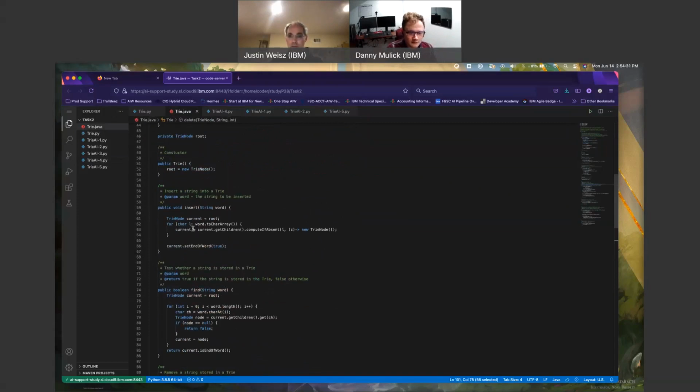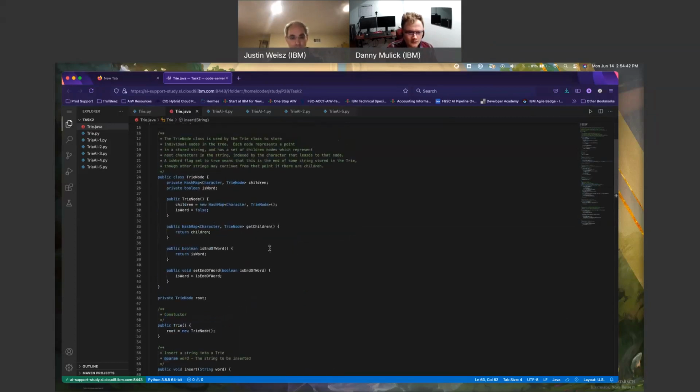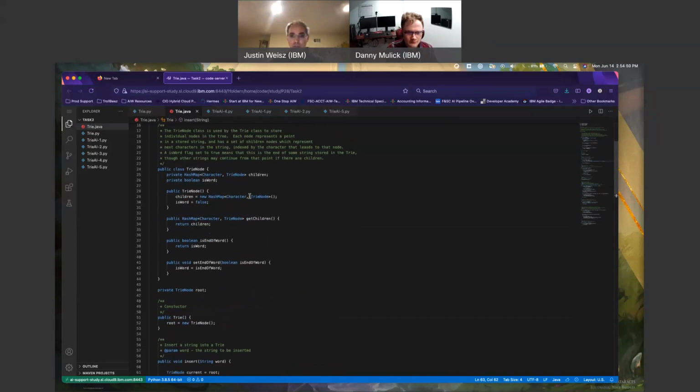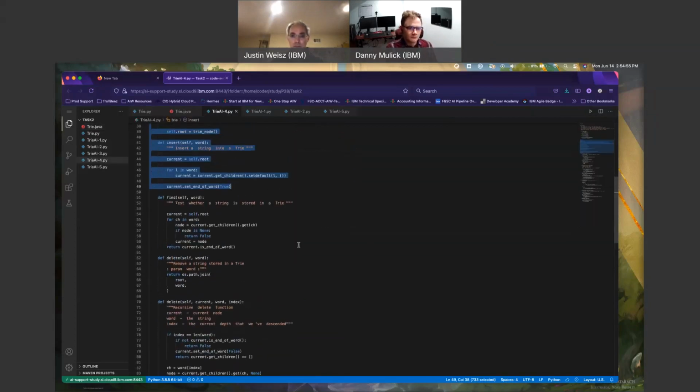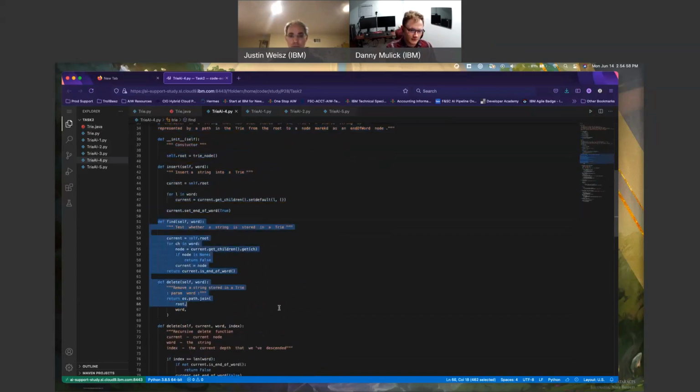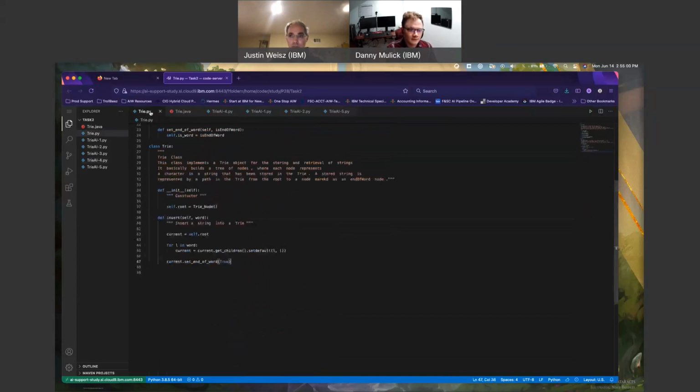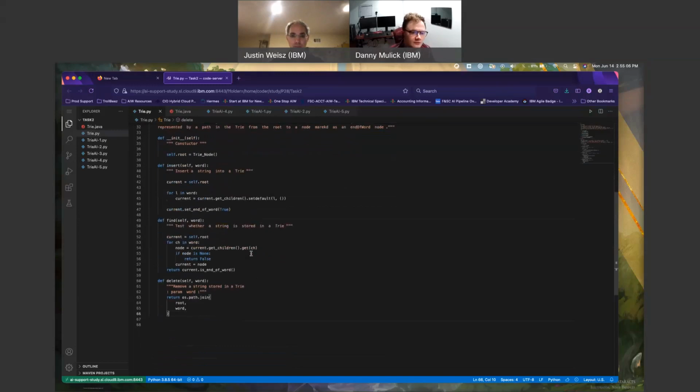If I'm coming back to this, compute if absent, else, for a TrieNode constructor, boolean is word. Children, potentially? I'll have to look at it more. I'm copying up to there so I can begin with these two now. Take this, come back to here, indent in. So what I want to do is take this in.